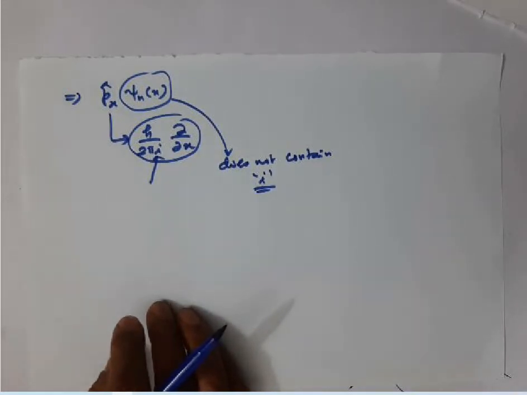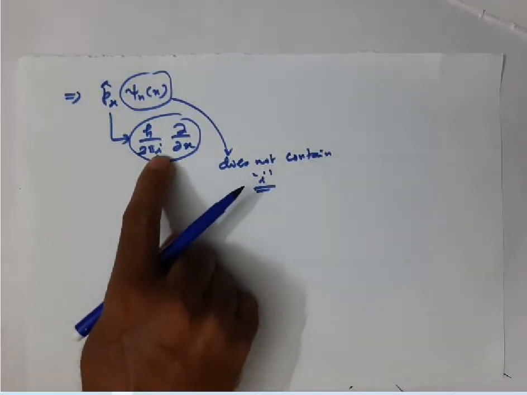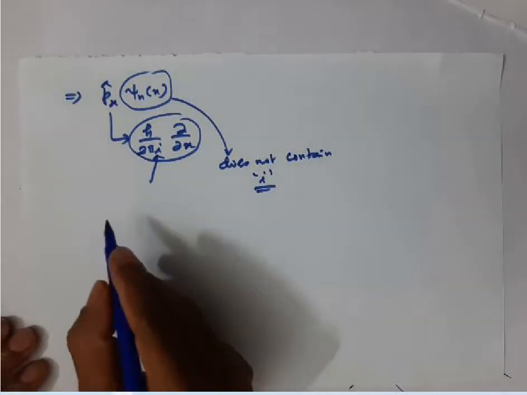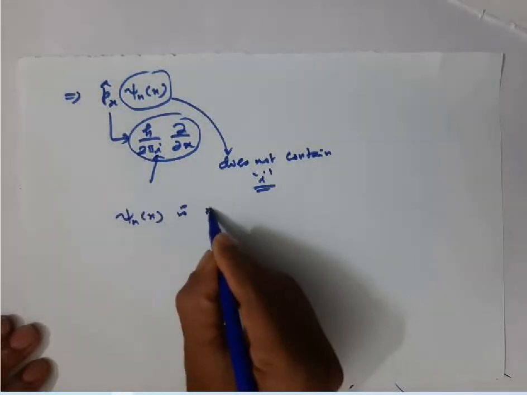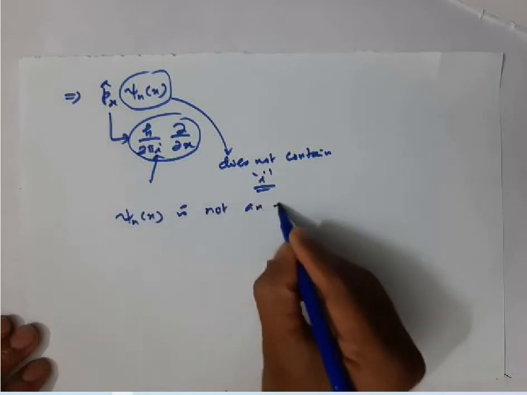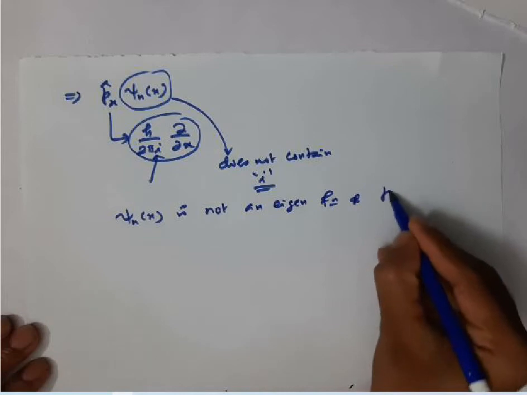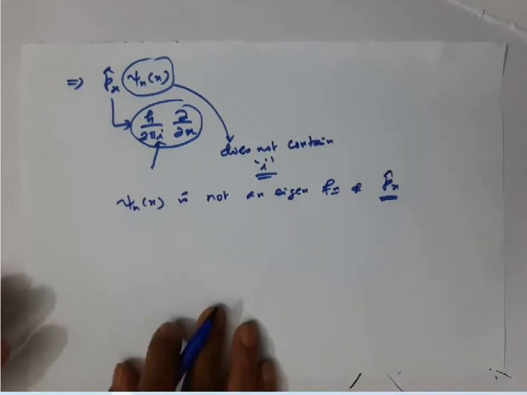You will get a modified function, and you will never get a real value also, because here you have i. So what does this indicate? It indicates that psi n of x is not an eigenfunction of the momentum operator also.